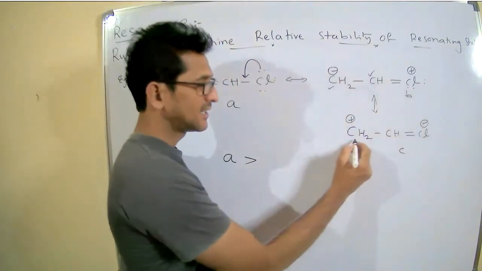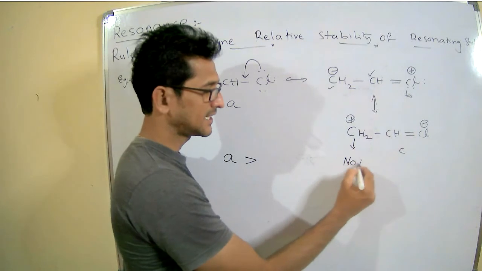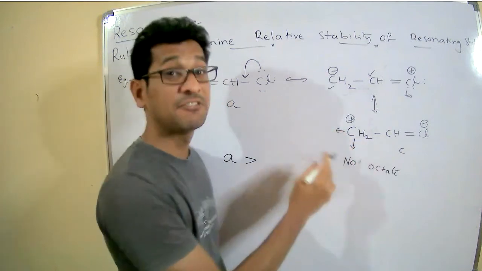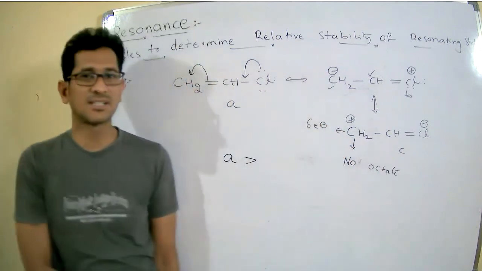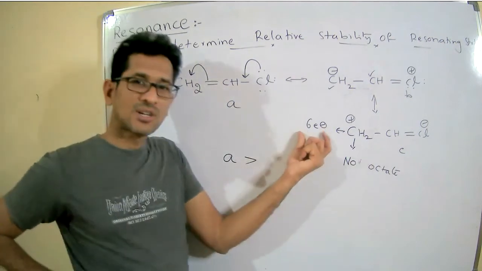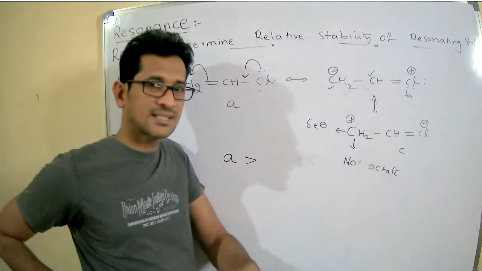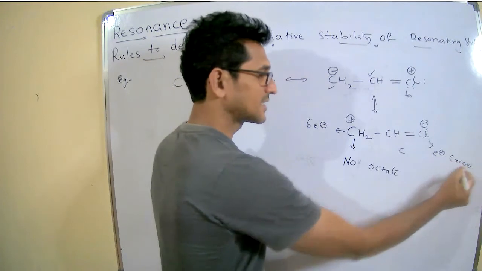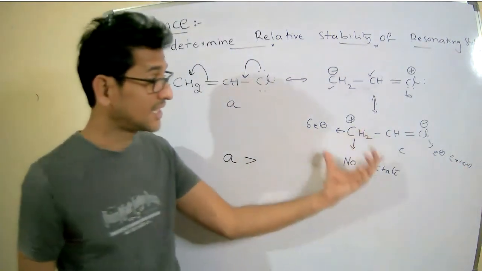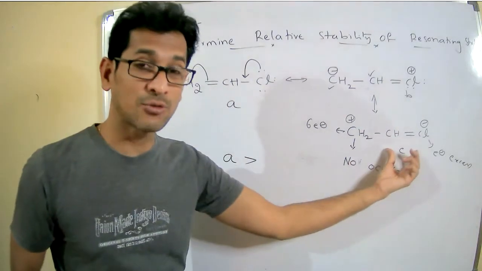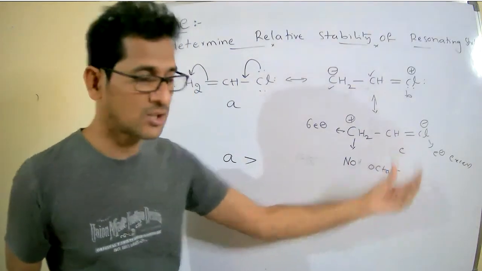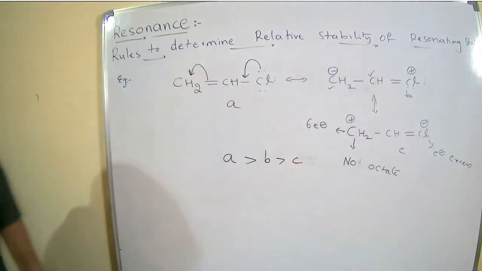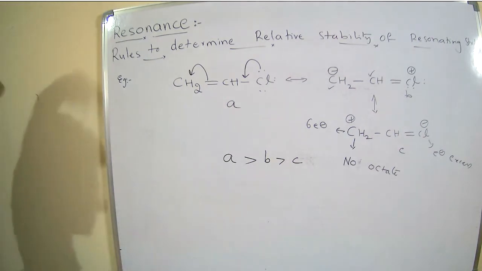Here it is not satisfying the octet; it is electron deficient, only 6 electrons. Here it is electron excess, more than 8 electrons. Therefore, compound C is not following the Lewis octet rule. Among these two, B is more stable than C.